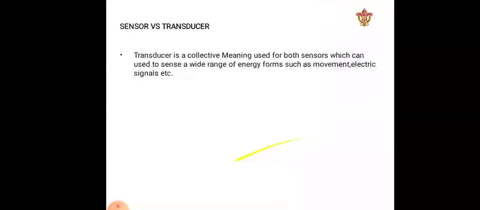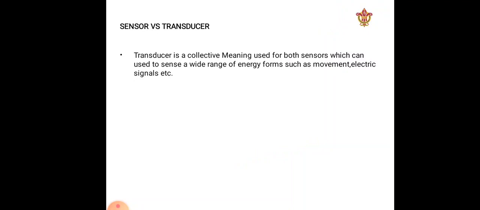In such things, humidity sensors can be used. So we saw different types of sensors, and these sensors can be used in different projects, depending upon the project's requirement, or depending upon the output we need.